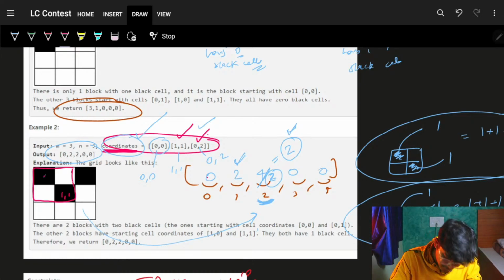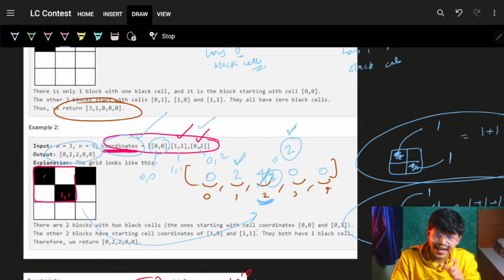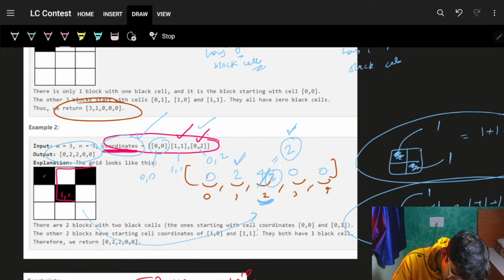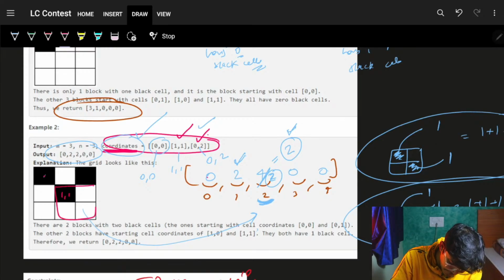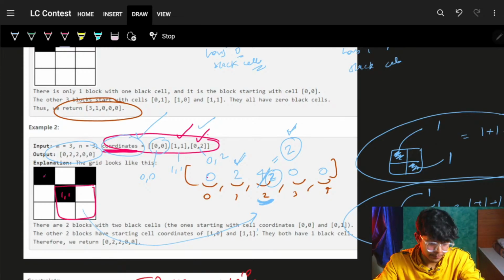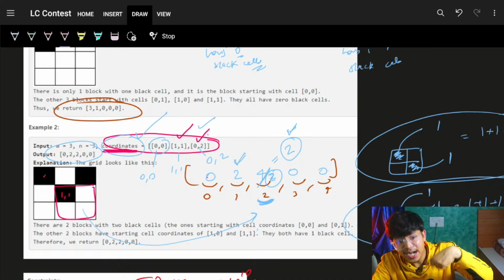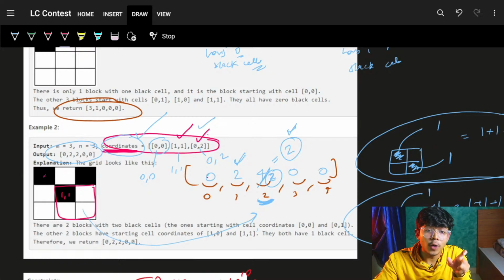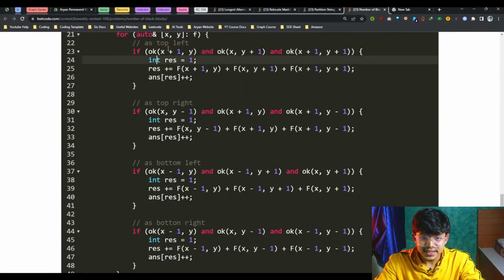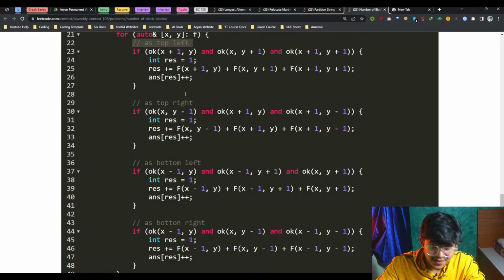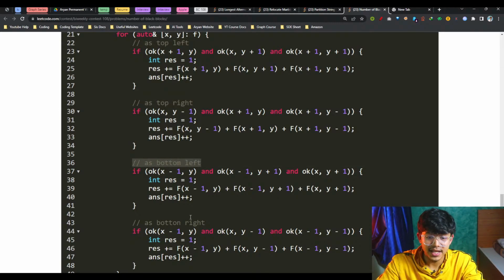It is 1, 1, my parent cell. For this parent cell as a block, it can be acting as a bottom right cell, a bottom left cell, a top right cell, or a top left cell. So there are 4 possibilities for every block, and everything is the same. Let's look at one possibility, which means it is at the top left cell. Sorry, I didn't show the code. So yes, it can be the top left cell, the top right cell, the bottom left cell, or the bottom right cell.